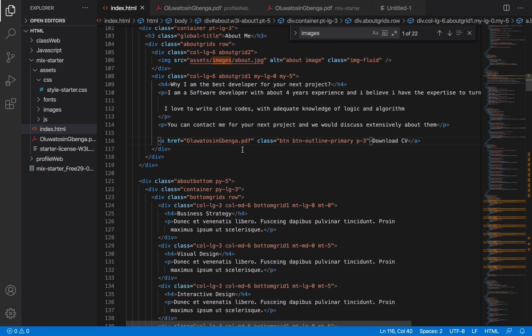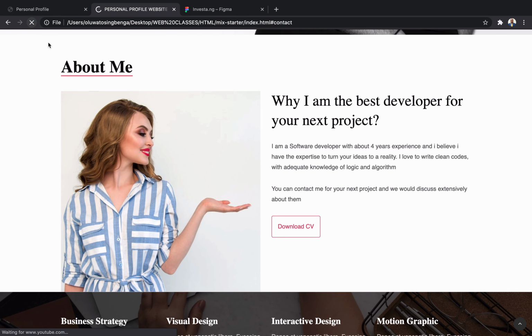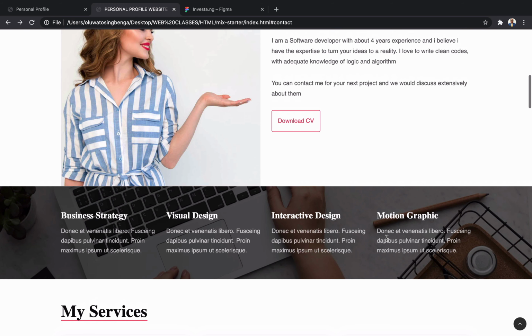So I'll just click it, put it there. Then anybody that clicks it can easily download and see my CV. So you also should do the same thing. So if I come back here and download my CV, as you can see from the tip here, it is referencing my CV. So if I click download CV now, it automatically brings up my CV. So the same thing should be applicable to your own. So we are moving that gradually.